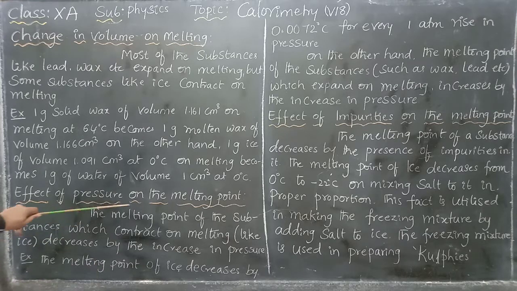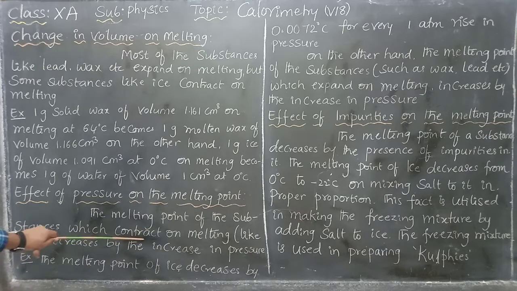Next, the effect of pressure on the melting point. Whether we increase or decrease the pressure, what is the effect on the melting point? The melting point of a substance which contracts on melting, like ice, decreases with increasing pressure. If you increase the pressure, the melting point will decrease. Within a short period of time, it will convert from solid to liquid state.